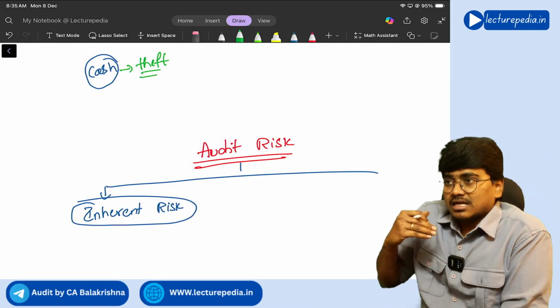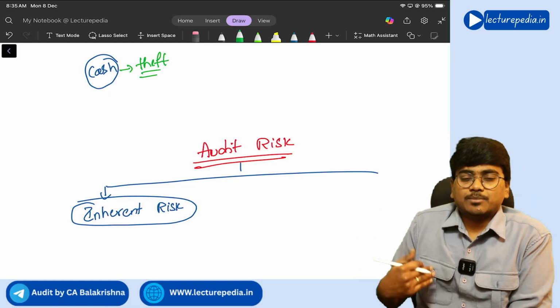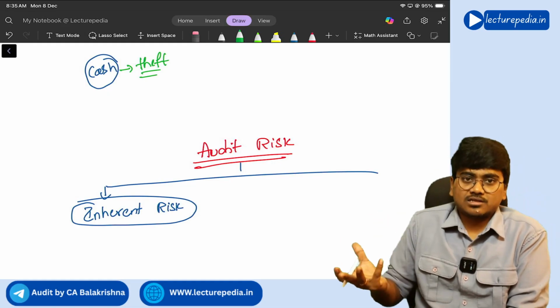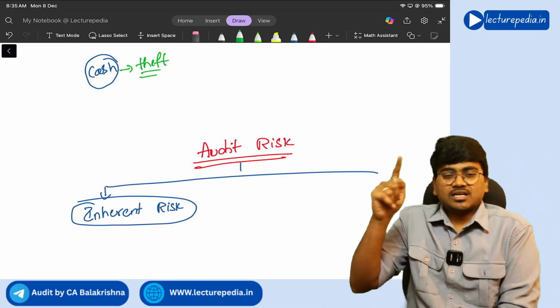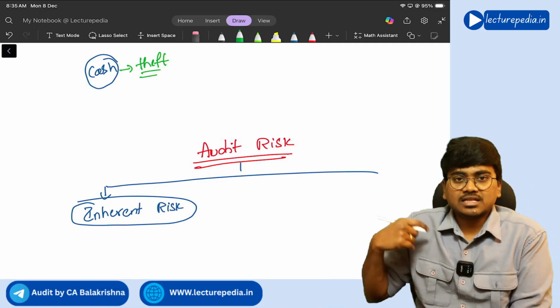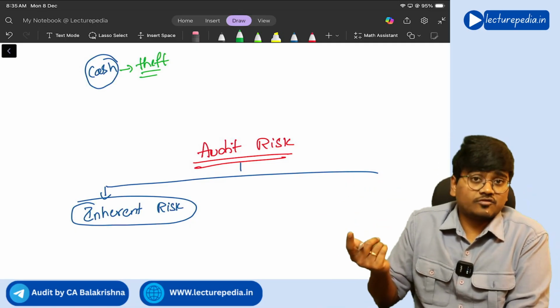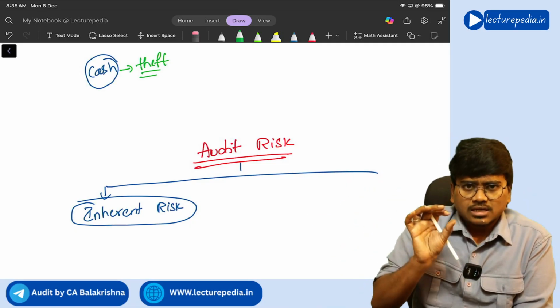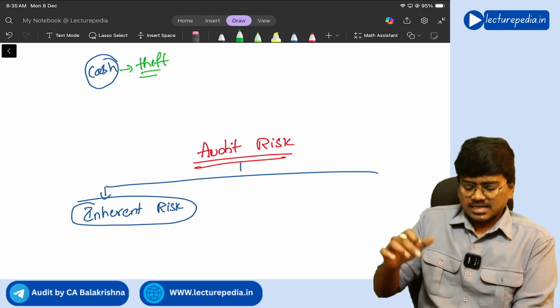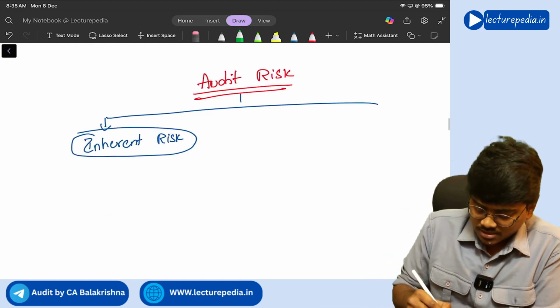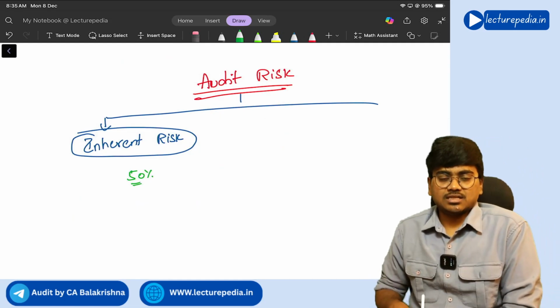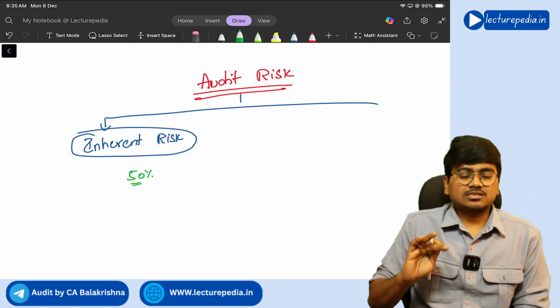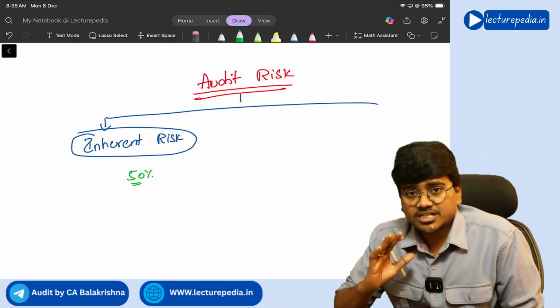Inherent risk means the risk that is present by birth. So the inherent risk of cash is someone can come and steal the cash. Let's say, for example, in the area of cash, the inherent risk is some 50%. That means there is a 50% risk that cash will be subjected to